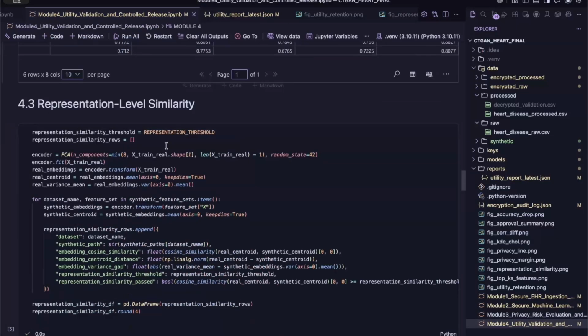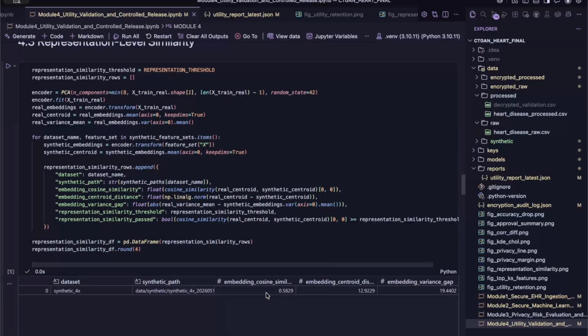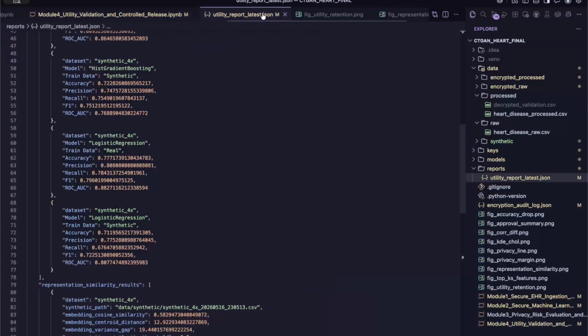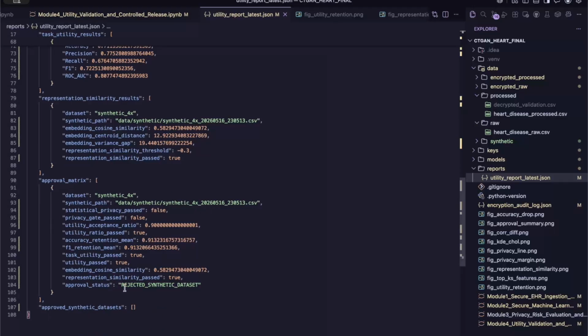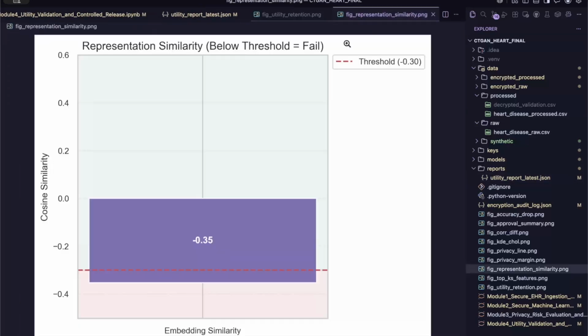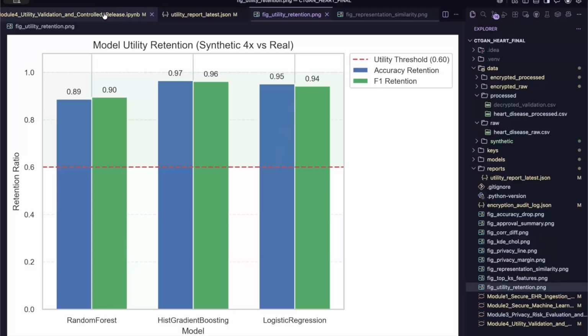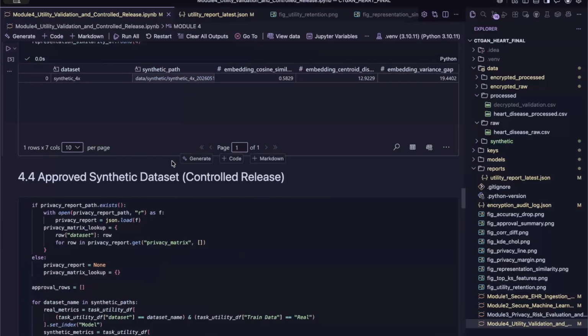Finally, representation-level similarity checks are performed using PCA-based embeddings to confirm that the synthetic datasets preserve the structural relationships present in the original healthcare data. After combining both the privacy and utility evaluation results, all generated datasets successfully satisfied the framework requirements and received approved status for controlled release.